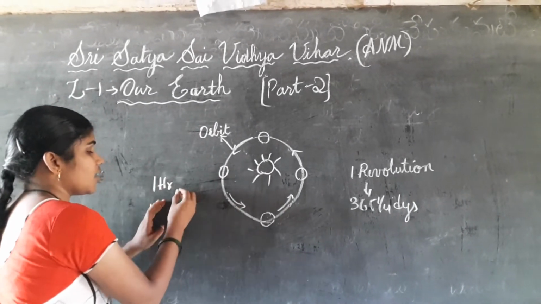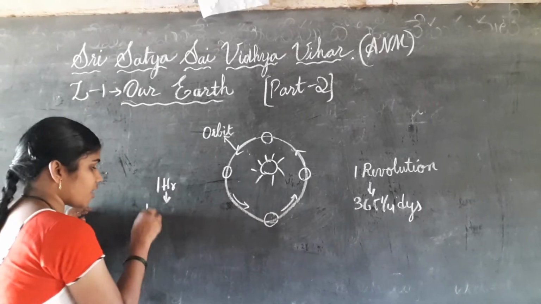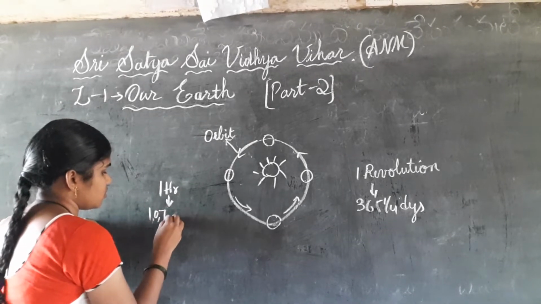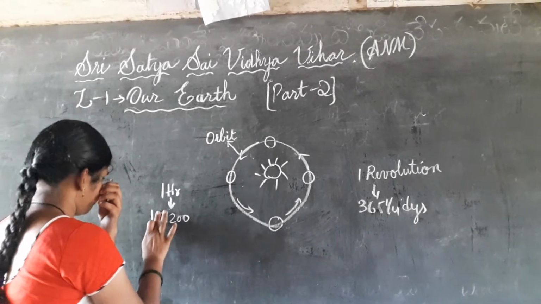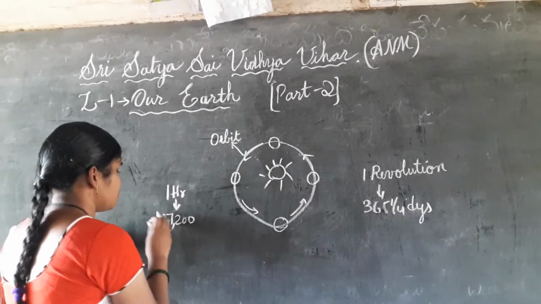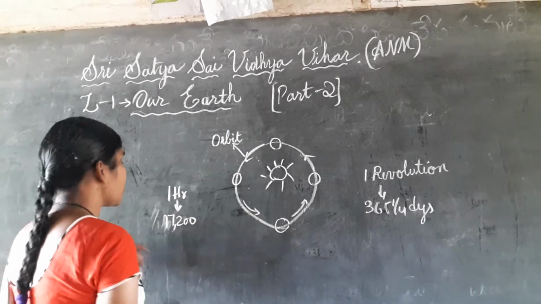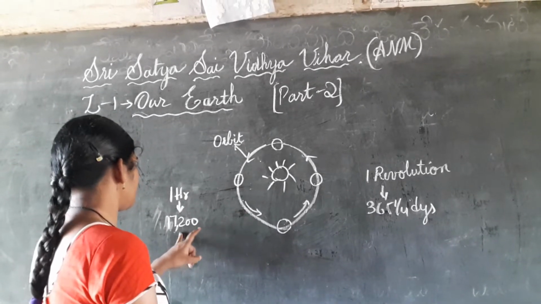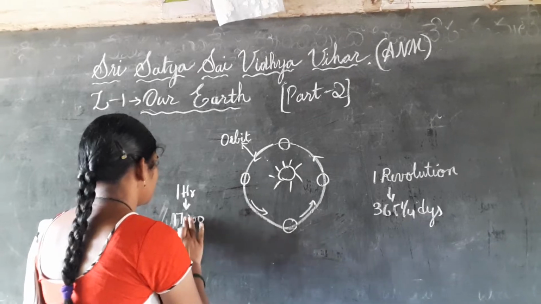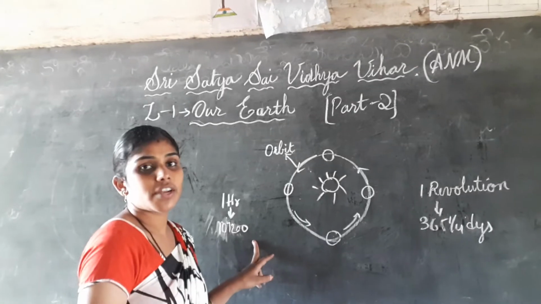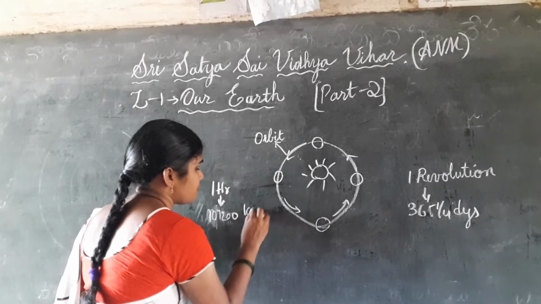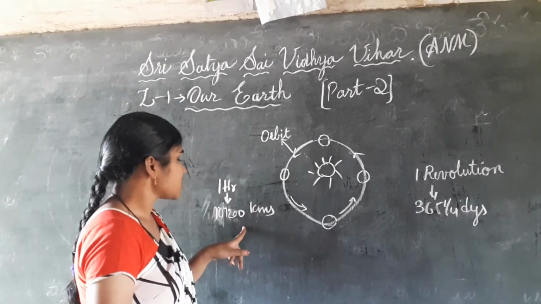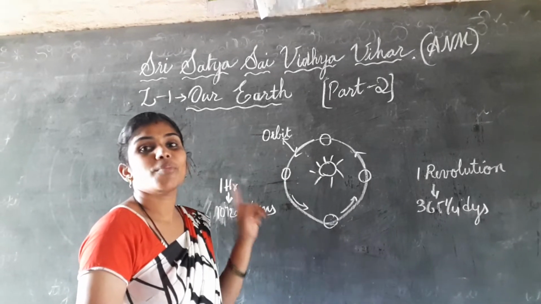For 1 hour, the Earth is moving 1,07,200 kilometers per hour.